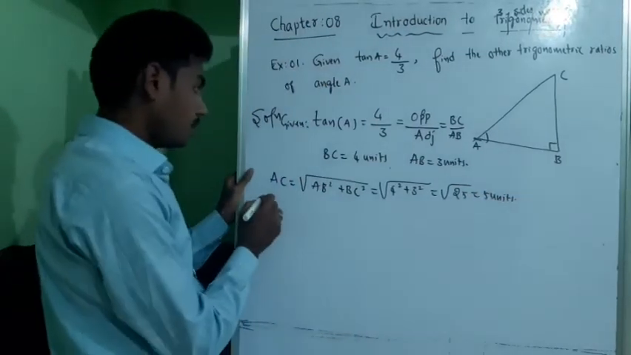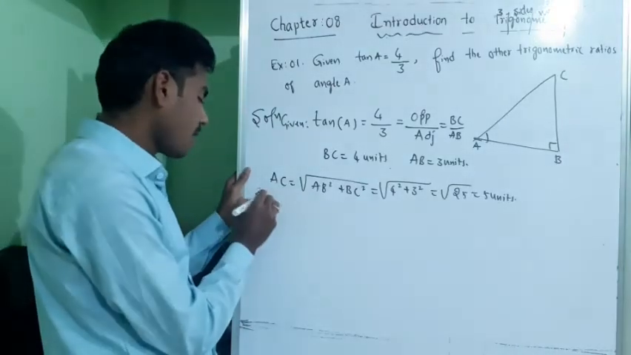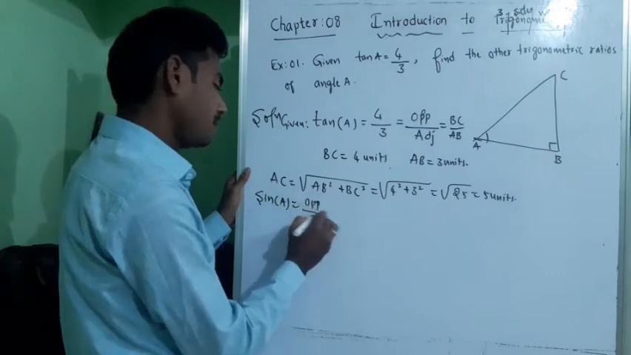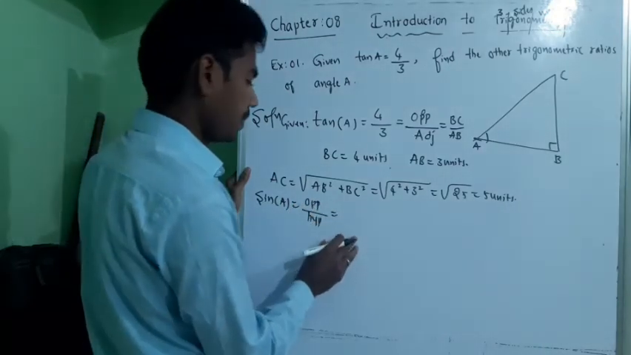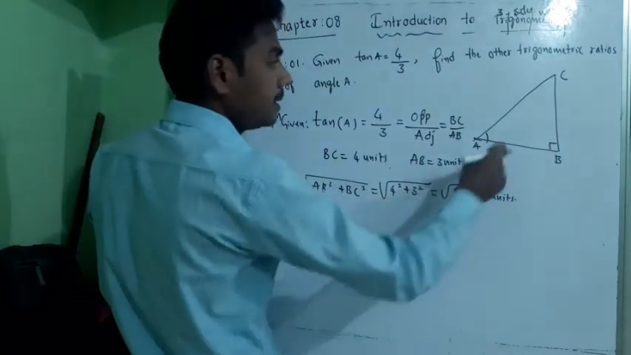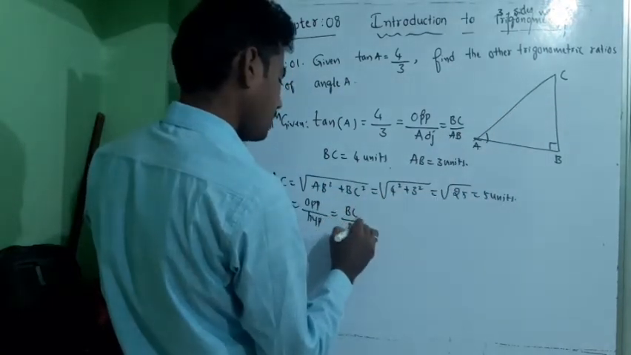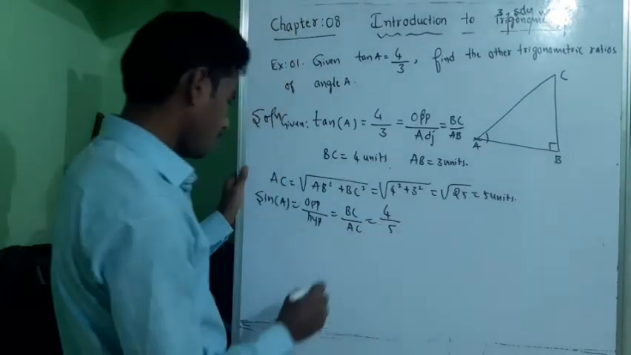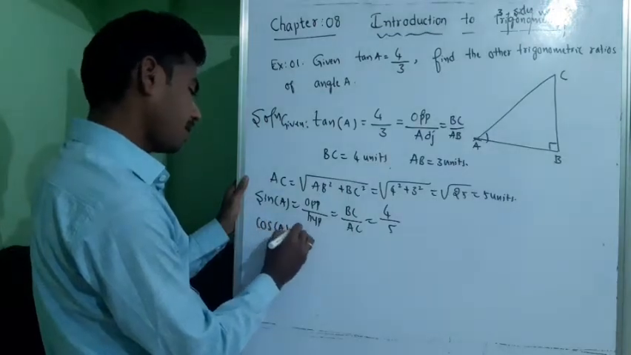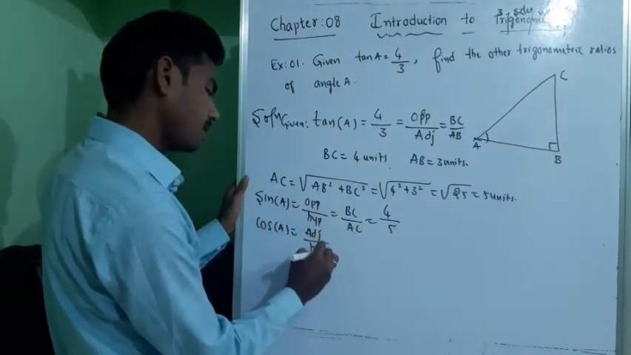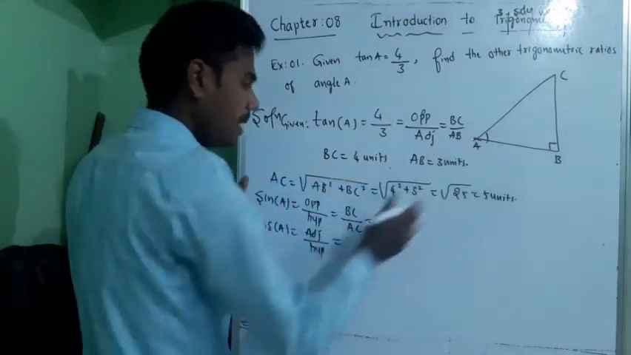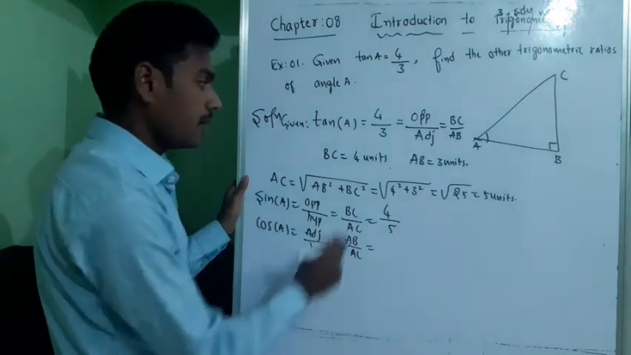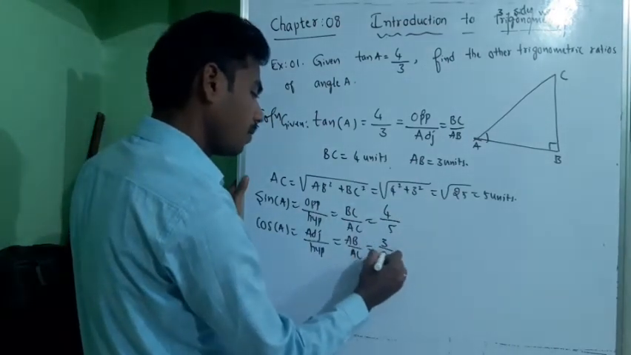Now already we have tan of A. We will start from sin of A. Sin A is equal to opposite by hypotenuse, which is BC by AC. BC is 4, so it is 4 divided by 5. Next, cos of A is adjacent by hypotenuse, which is AB by AC. AB is 3 units, so it is 3 by 5.